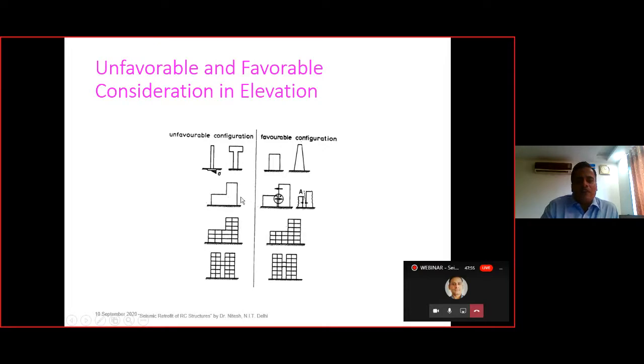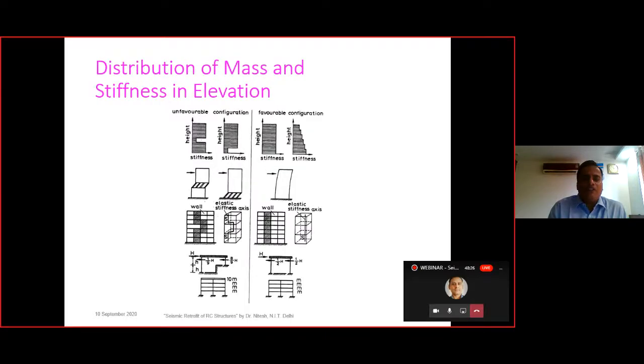Then, instead of this kind of connected structure, we should provide two separate structures in this particular way, and there should be a proper gap between them so that pounding does not occur. Again, we should not have this kind of configuration, it should be separated out. So these are the favorable ones and these are the unfavorable ones as far as seismic considerations are concerned. Then we have the mass distribution and stiffness distribution in elevation. Obviously the mass has to be regular and the stiffness should be regular as far as possible.